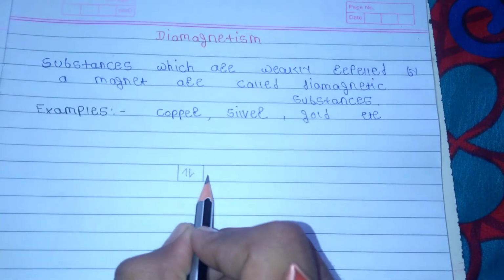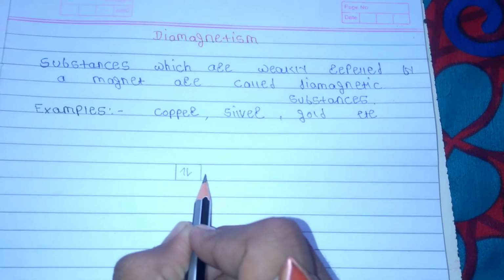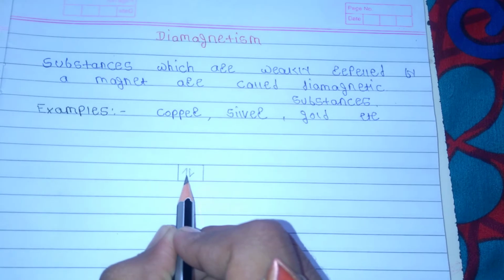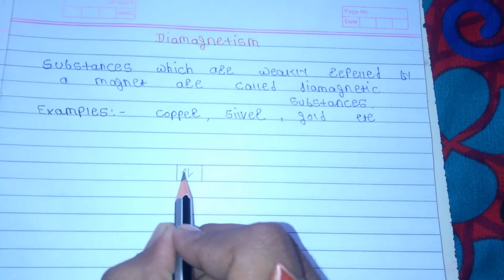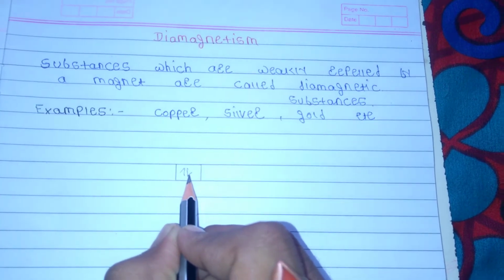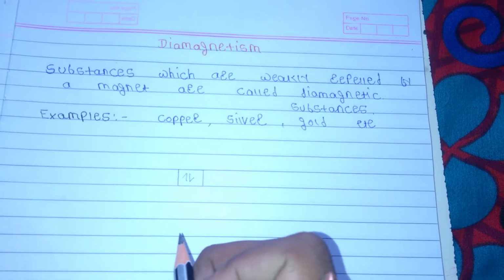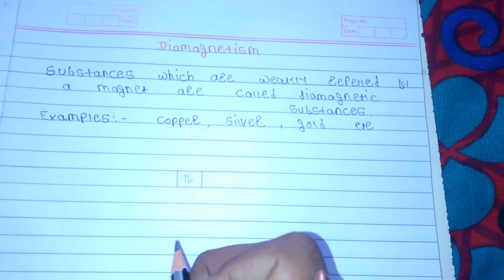But in the presence of an external magnetic field, the velocity of one electron of the electron pair is increased, while that of the other electron is decreased, and hence the atom possesses a net small magnetic moment.